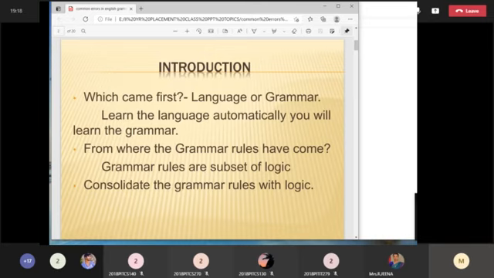So, what is grammar? First, we all have this particular thing in our mind, because grammar means boring. Grammar means it will have more rules and regulations. So, I don't know why I should learn all these rules and regulations. We all have these humbug ideas in our mind. See, grammar is actually a beautiful thing, because English is a universal language.